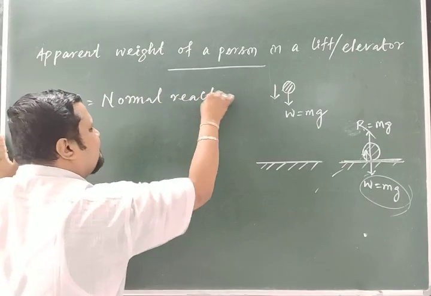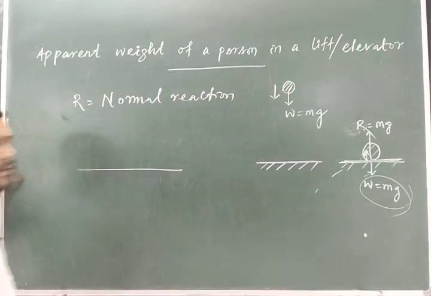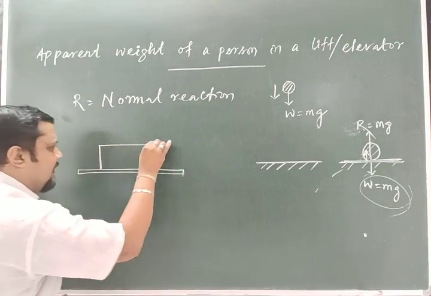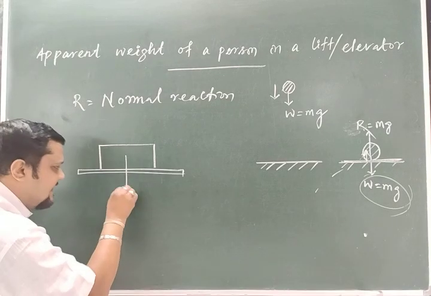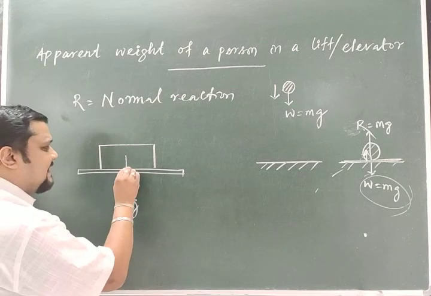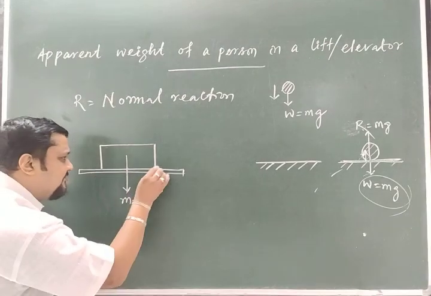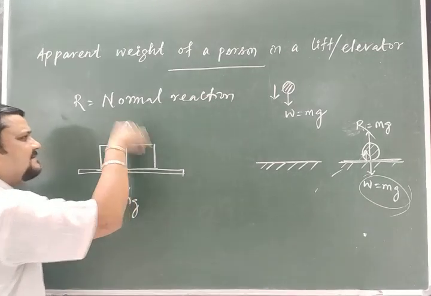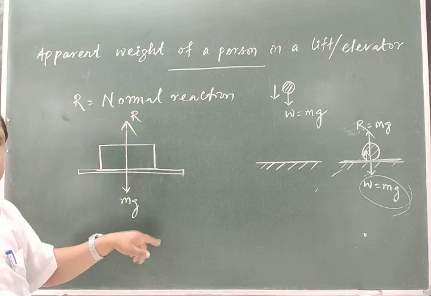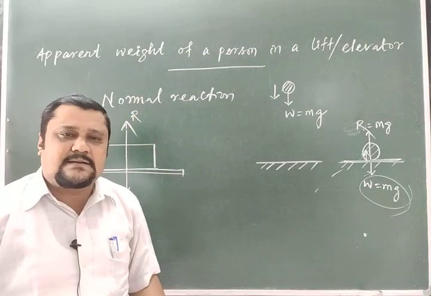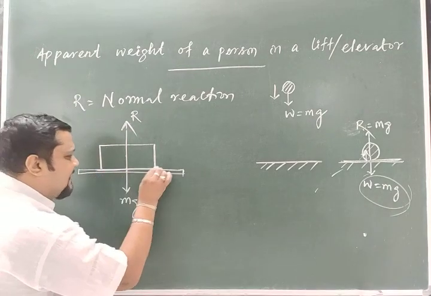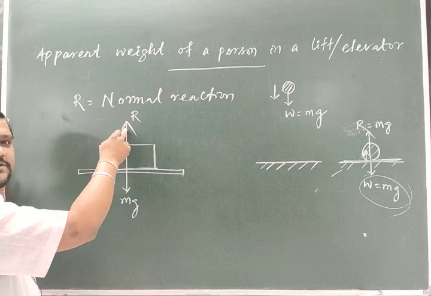Now understand this more clearly. This is the table surface. Suppose this is the book lying on this table. The weight is there, but the book is not coming down. The normal reaction is there. Who applies this normal reaction? The surface of the table applies the normal reaction. That is your R, which is equal to mg. So the body is at rest. Now, the surface of the table applies the normal reaction.